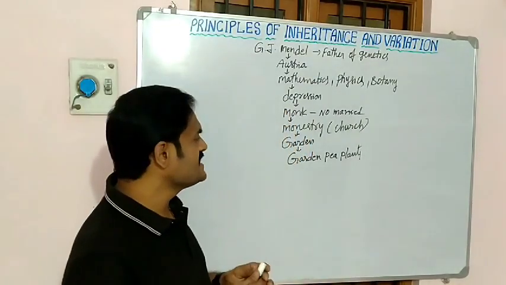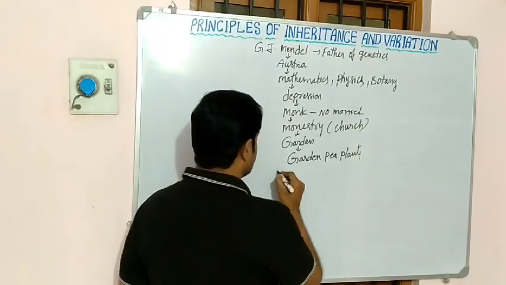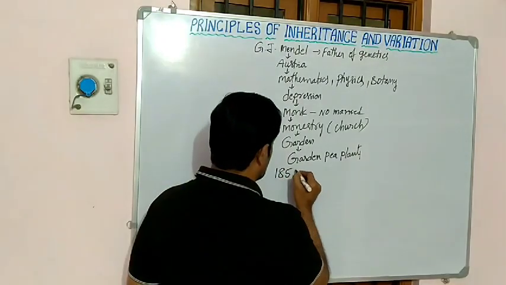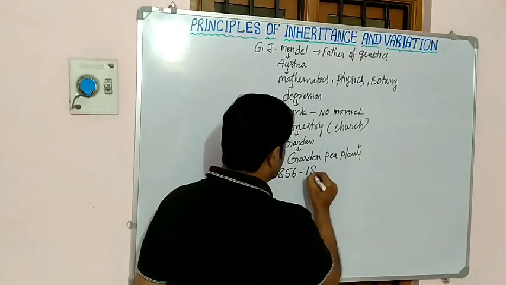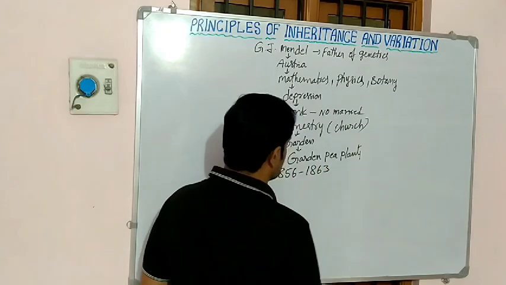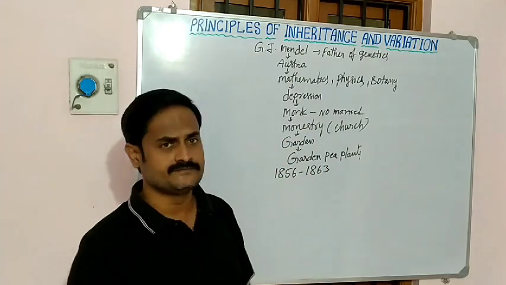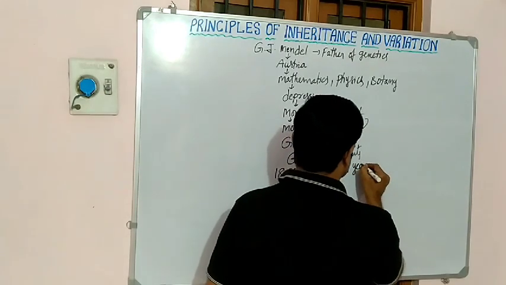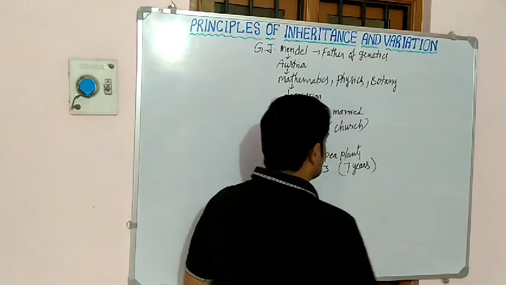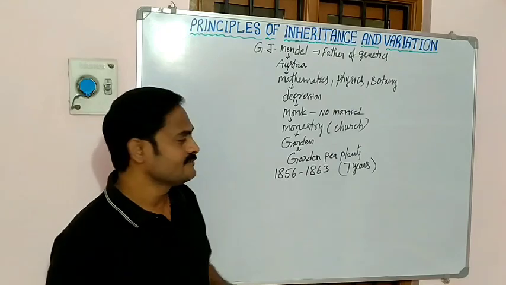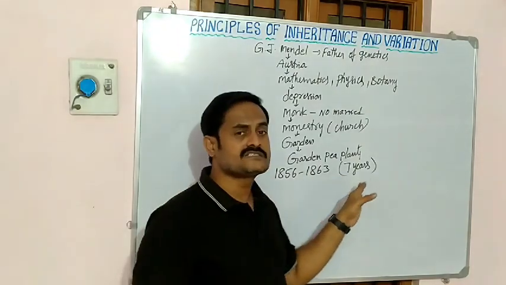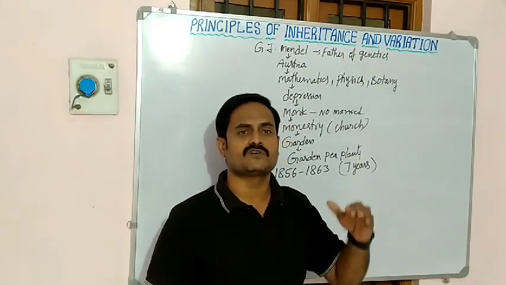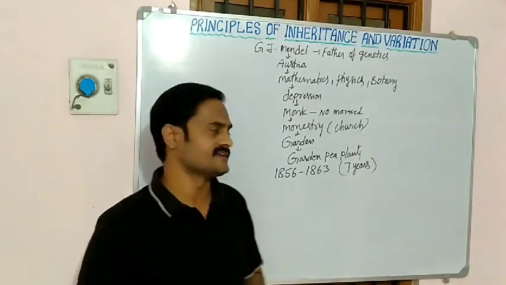And in the years 1856 to 1863, nearly 7 years, he regularly conducted many experiments on the garden pea plant.